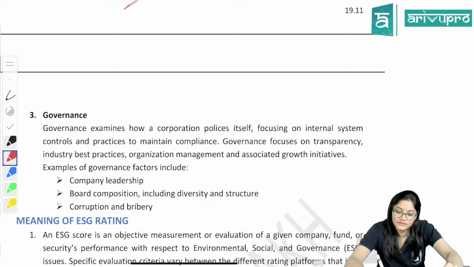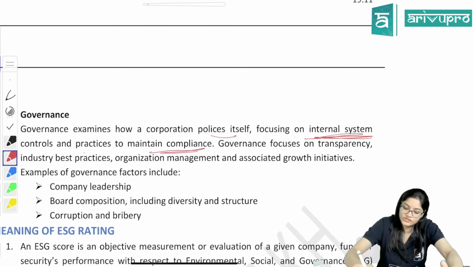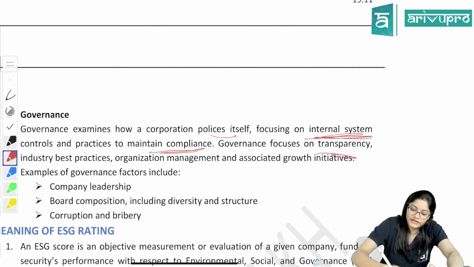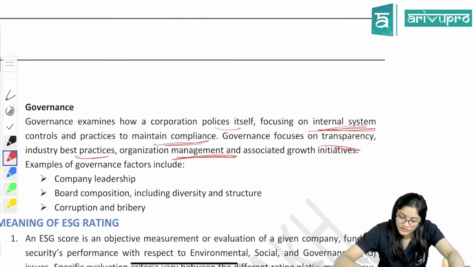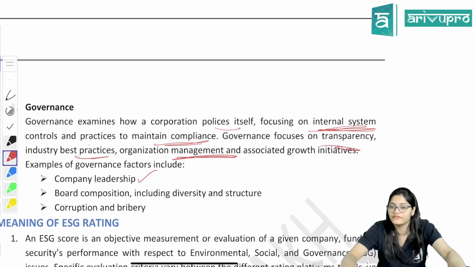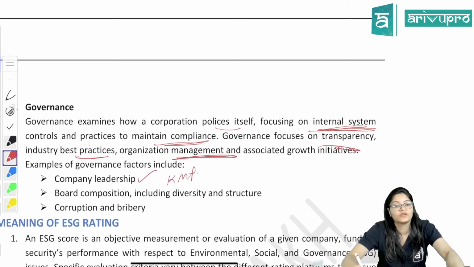So governance examines how a corporation polices itself, focusing on internal systems, controls and practices to maintain compliance. It focuses on transparency, best practices, organization management. How is the management? Company leadership, CEO, CFO, top management, key managerial personnel are there. What is the board composition?